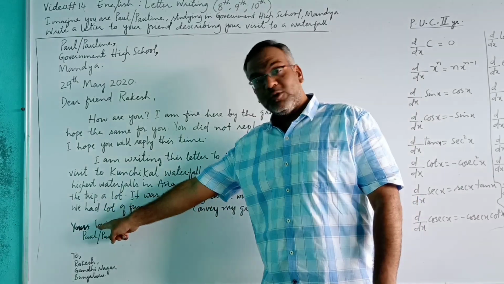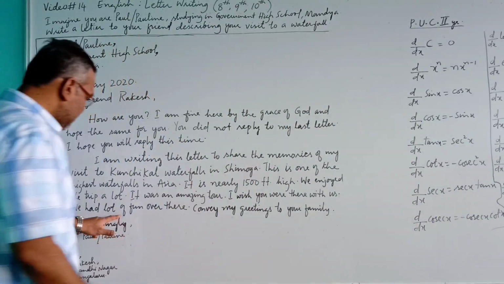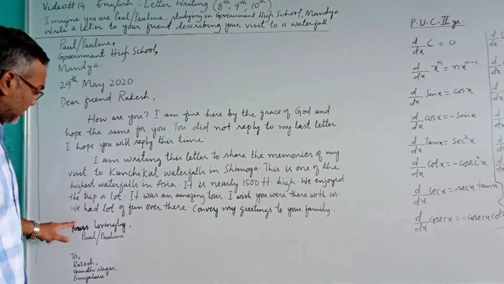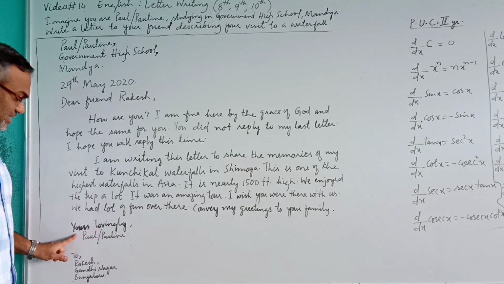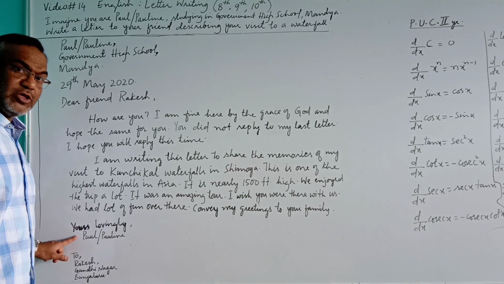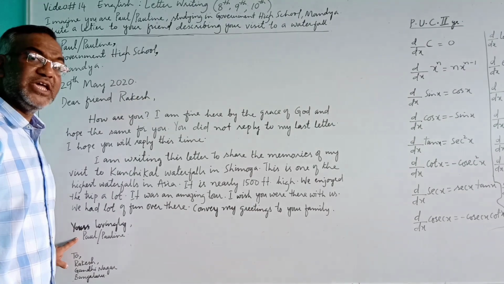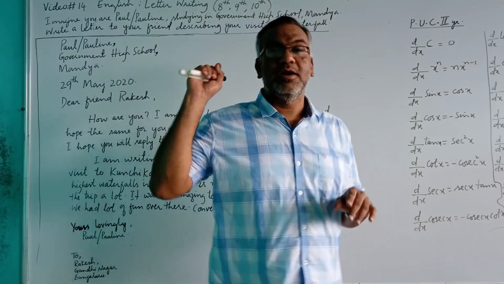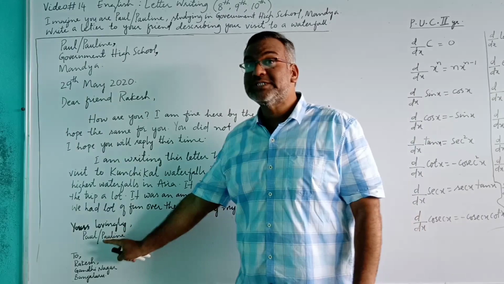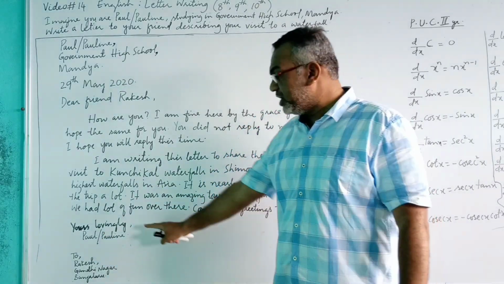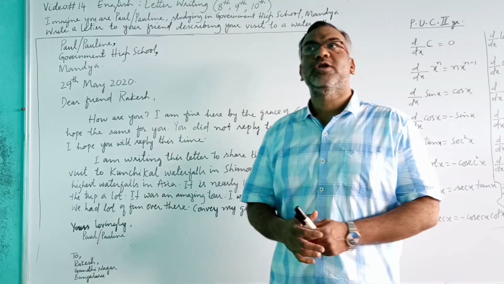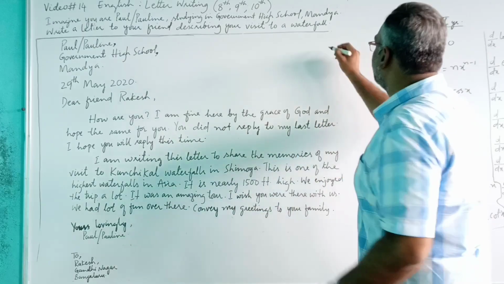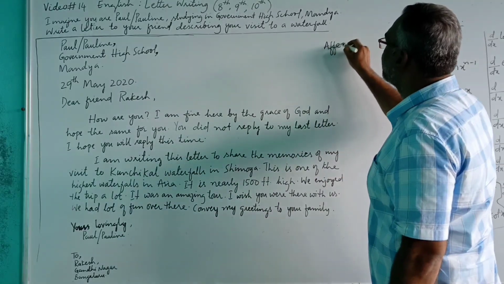And then the closing sentence. Give some gap here, and then write the closing sentence. This is the closing sentence or leave-taking phrase. It's yours lovingly. Do you remember a formal letter that had yours faithfully? The word faithfully is used there. Here you can use yours lovingly, or you can also use yours affectionately. You can use affectionately.